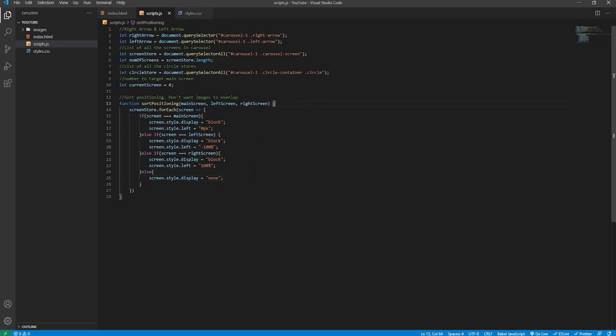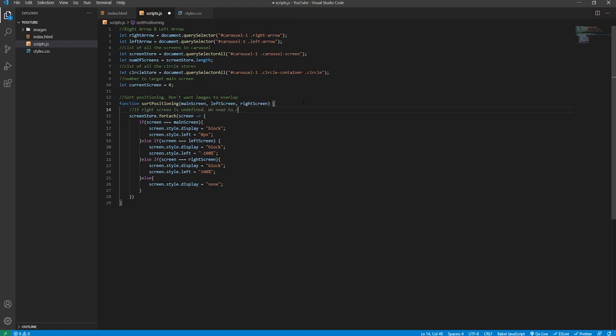Now the problem with this function is there is a possibility that one of these arguments will be undefined. The reason being, what happens if the main screen is the leftmost screen? How are you going to do it so when they click on the left and there's no more images on the left? Well, we need to animate to the far right image. So the way that we do that is we will write a comment so we remember what we're doing.